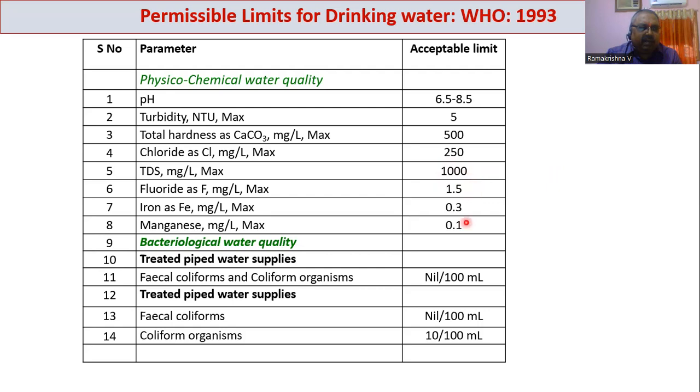And then here also you can see all the bacteriological quality parameters: fecal coliforms and coliform organisms. If we take a 100 ml sample, they should be nil, but only in treated water pipe supplies there can be a small amount of coliform organisms. They are permitted because these treated water pipes usually contain some residual chlorine that will take care of these coliform organisms.